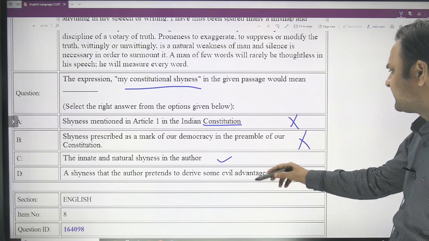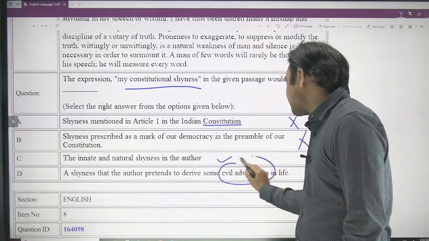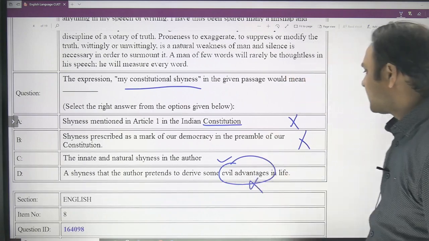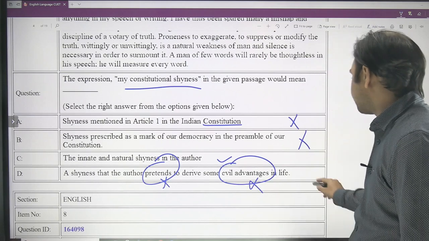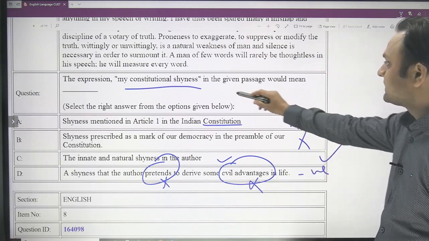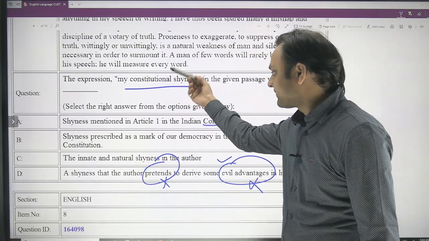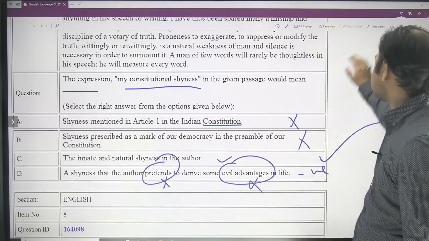As for a shyness that the author pretends to have to derive some evil advantages in life, these evil advantages go against the tone of the passage, and the author is not pretending anything here. This is very negative and should be eliminated. The obvious answer is that "my constitutional shyness" refers to the innate and natural shyness in the author, and that is the answer.